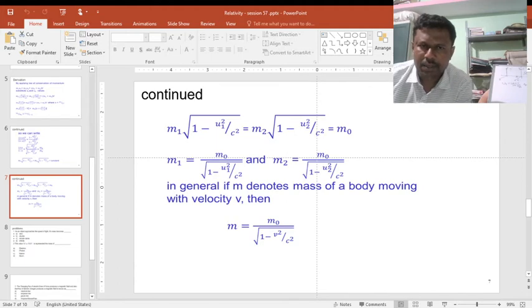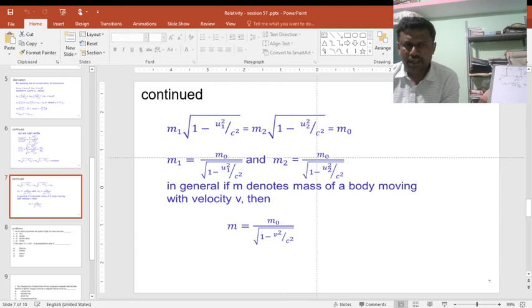Take cross multiplication. You can write like this: m1 into square root of 1 minus u1 square by c square equals m2 into square root of 1 minus u2 square by c square equals m0. Then we can write like this, and this is important: m1 equals m0 by square root of 1 minus u1 square by c square, and m2 is also equal to m0 by square root of 1 minus u2 square by c square. This is general.